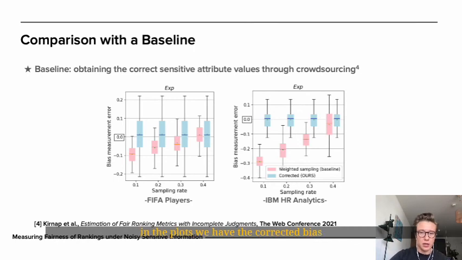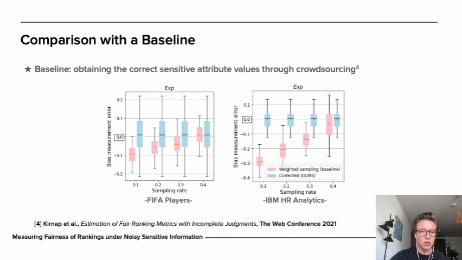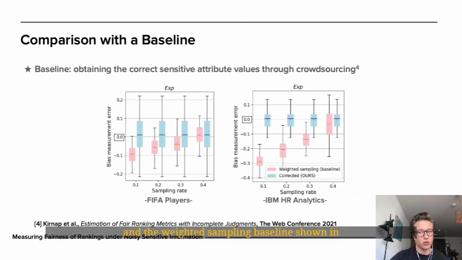So in the plots, we have the corrected bias, which is ours, shown in blue, and the weighted sampling baseline shown in pink. As you can see, for both assumptions, the baseline becomes comparable to our bias correction methods only at the higher sampling rates of above 40%, meaning almost 1 in 2 items need to be actually evaluated to find the ground truth in order to get comparable measurements.